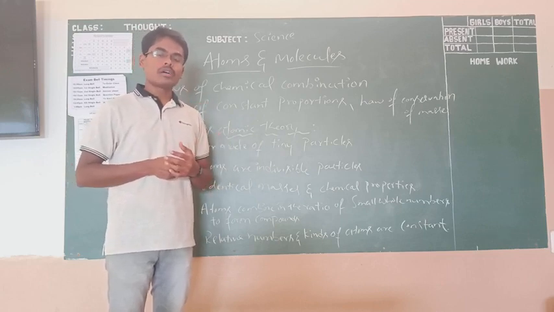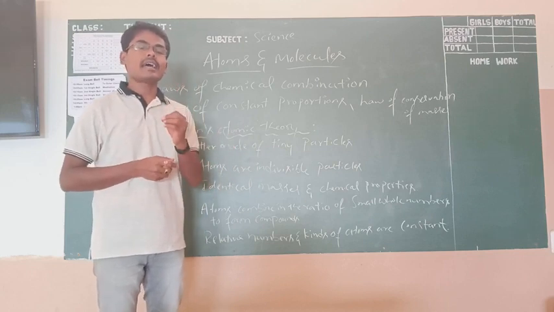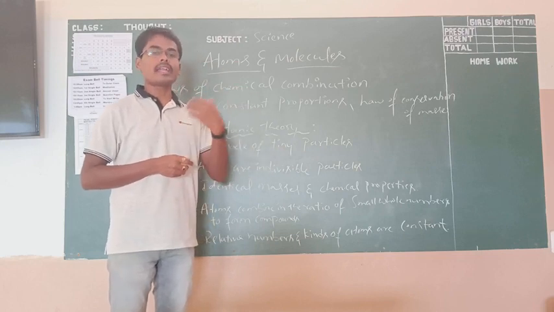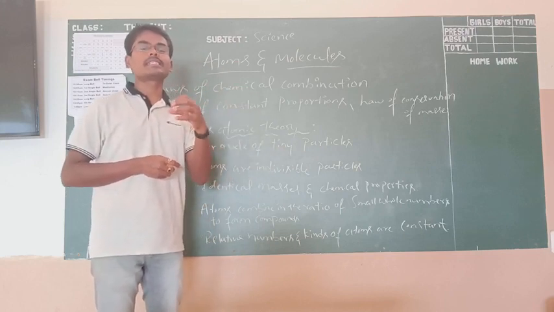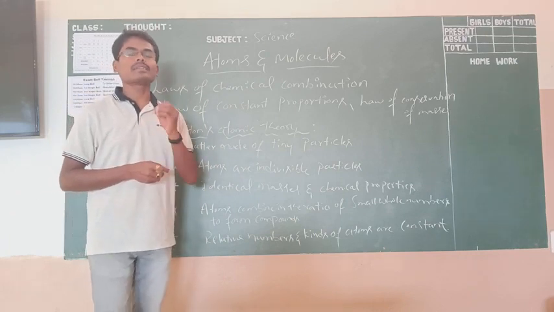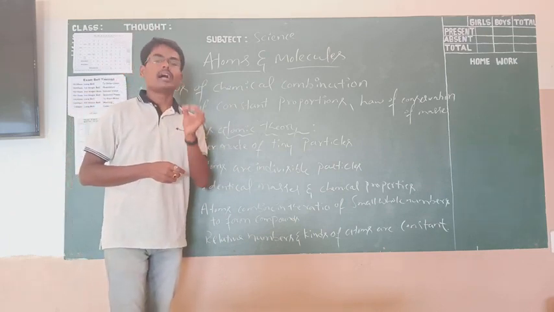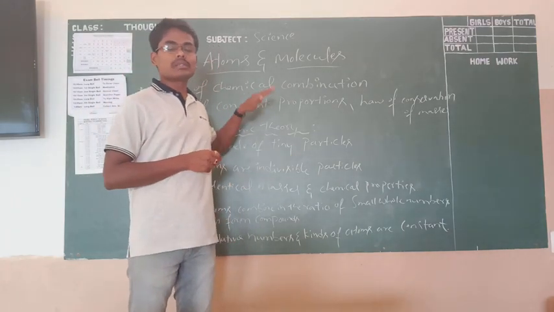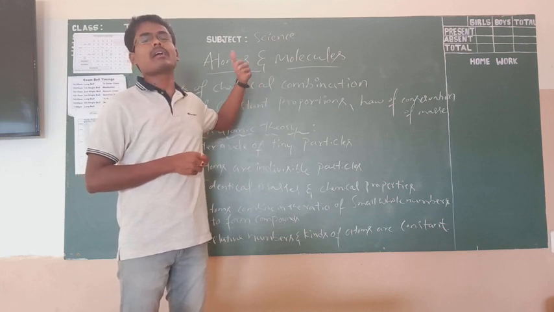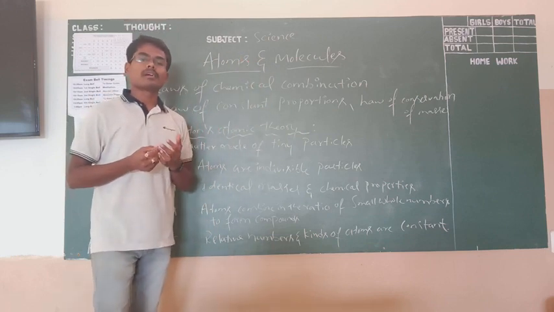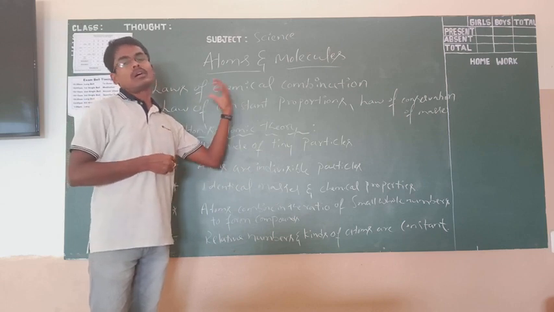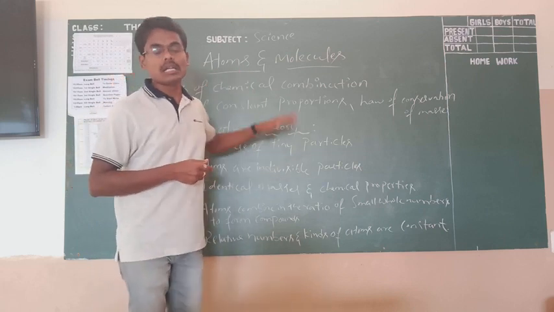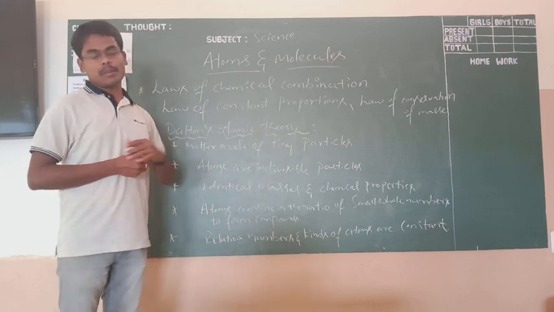In other words, we are going to define the atom. It is an indivisible particle of a substance. We can't divide it again and again. Once the atom gets formed, that is a complete one. The atom is the smallest, the tiniest, and an indivisible particle of a substance. With respect to the atom, what are the laws of combination, the laws of proportion, and the laws of conservation of mass? Like that we are going to discuss in this chapter.